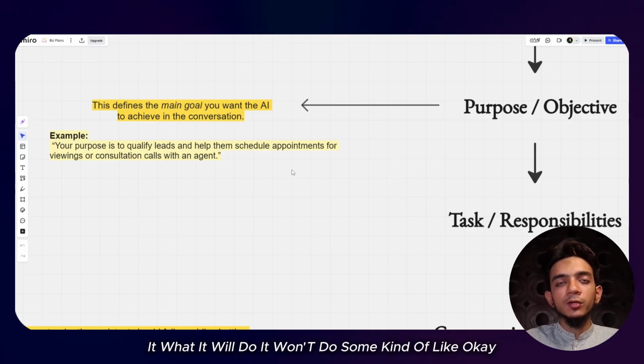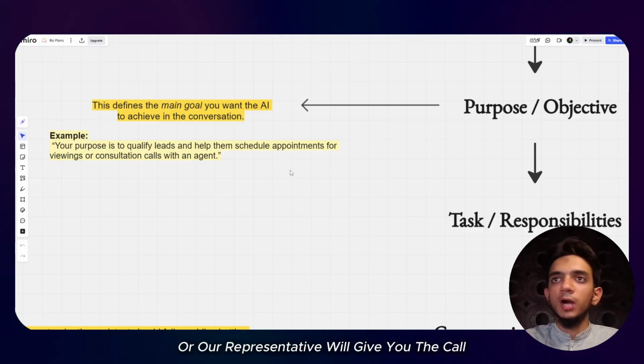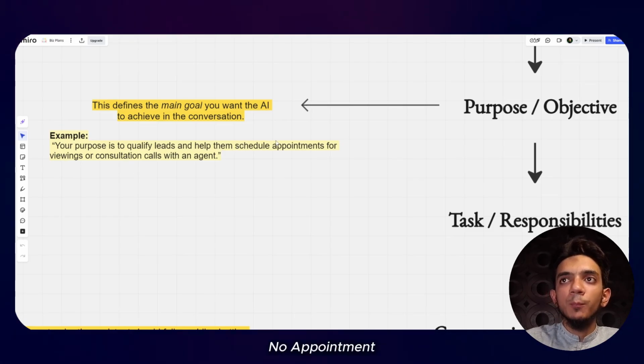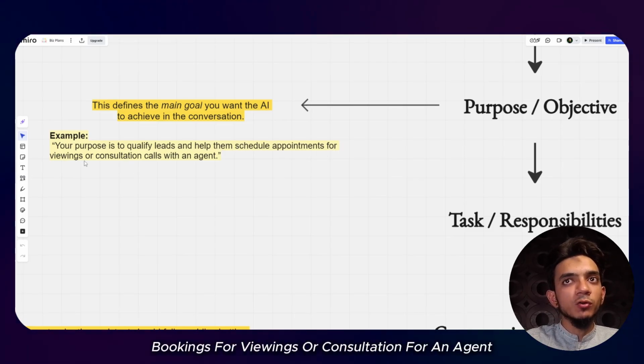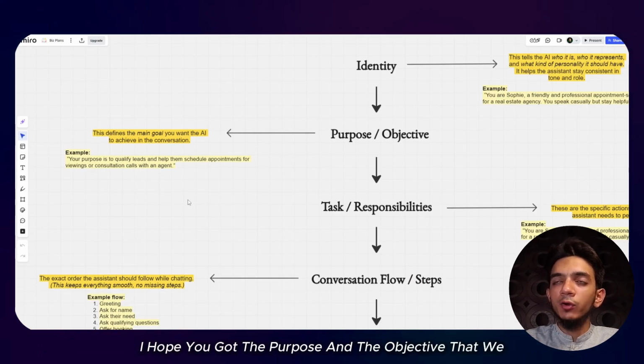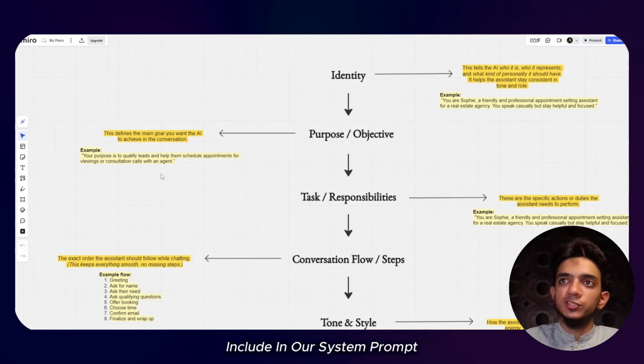It won't say, okay, I have noted everything down and will give you a follow-back call, or our representative will call you, or I'll transfer the call. No, it books appointments for viewings or consultations for an agent, that's very simple for them, right? I hope you got the purpose and the objective that we include in our system prompt.